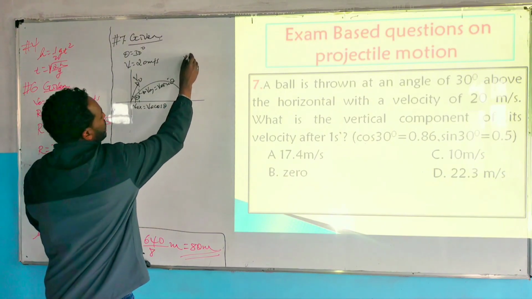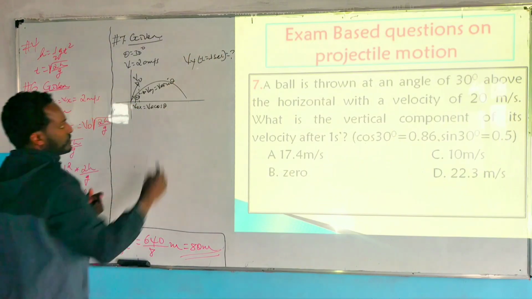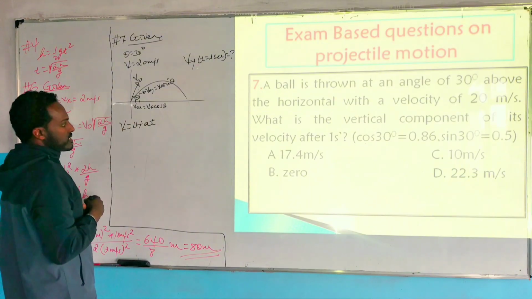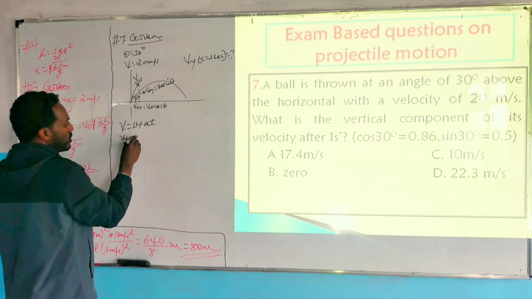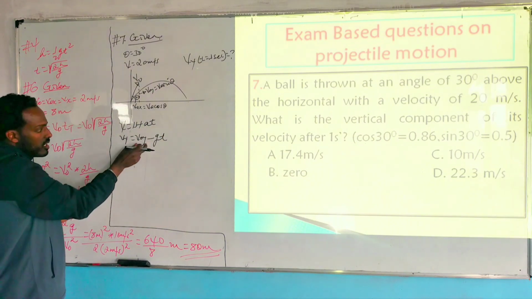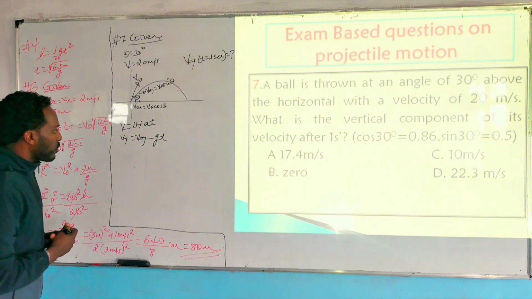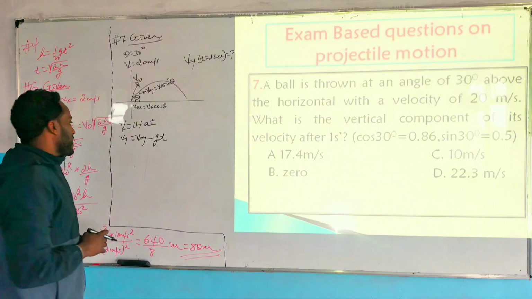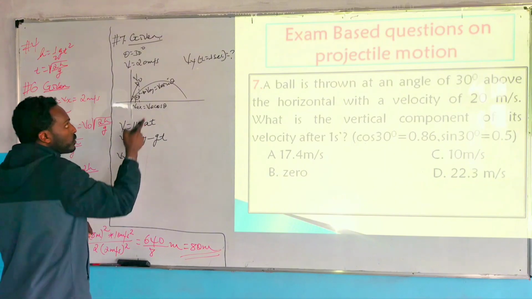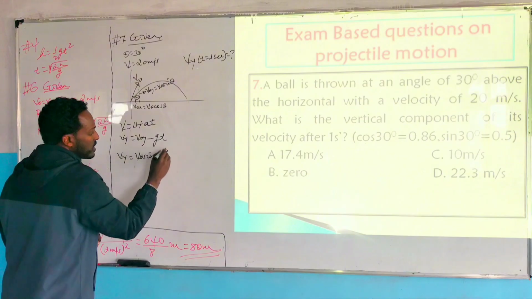So the required vertical velocity vy at t equals 1 second. You know v equals u plus at, which is our starting point. So vertical velocity vy equals v naught y minus gt. Here v naught y is along the vertical and acceleration due to gravity acts downward, so we must use the minus sign. So vy equals v naught sin theta minus g times t.